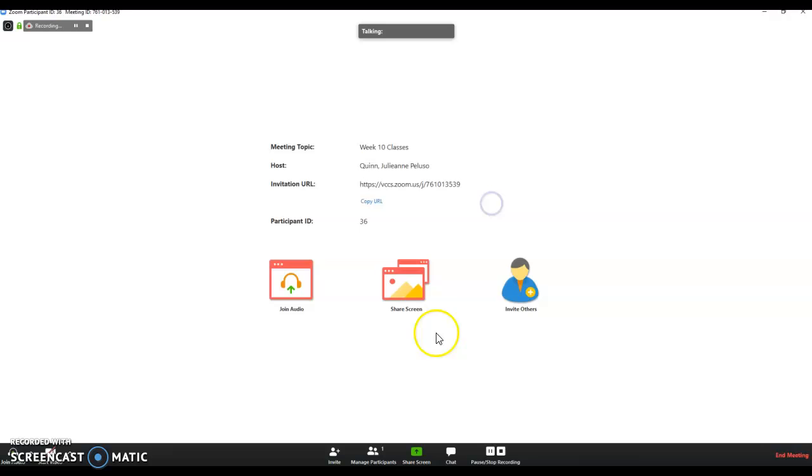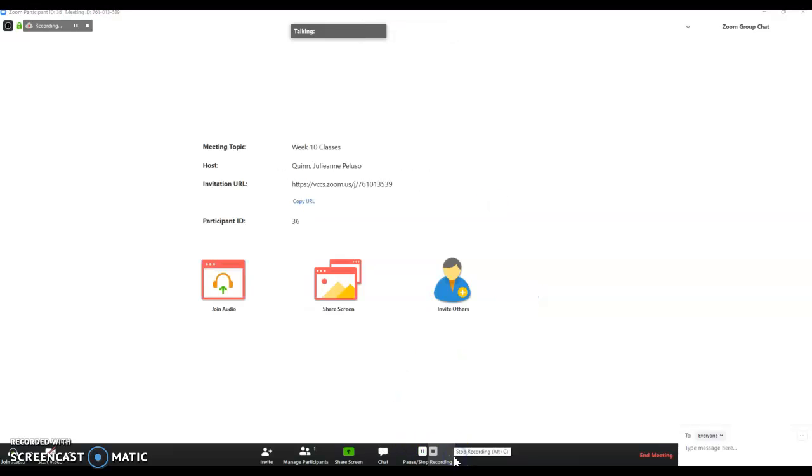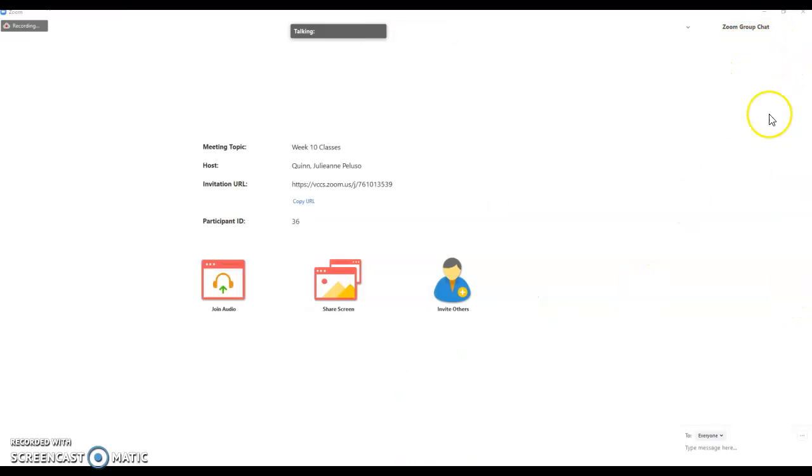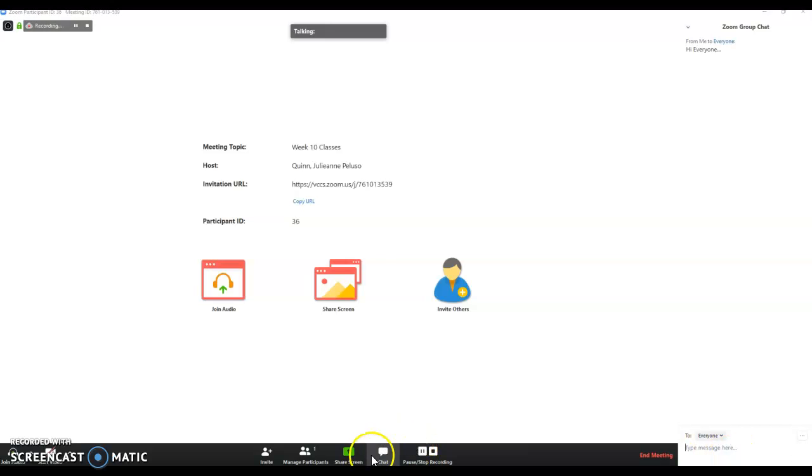I'm not going to actually join the audio at the moment. There's a chat that will appear. You'll see all of your attendees over here. And then there's a chat message. Let's see. And you'll be able to see everybody in here. And that's pretty cool. And again, redundant buttons for pausing and stopping recording.